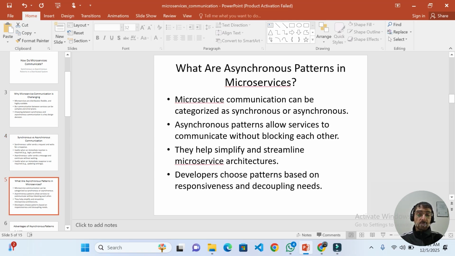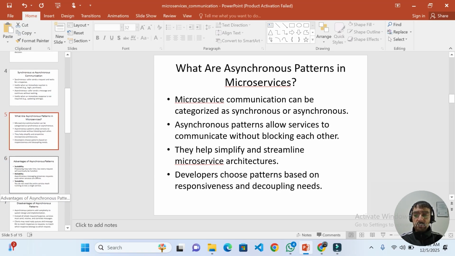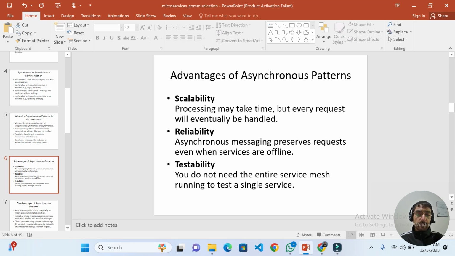Why asynchronous patterns in microservices? Microservices communication can be categorized as synchronous or asynchronous. Asynchronous patterns allow services to communicate without blocking each other. They help simplify and streamline microservice architecture. Developers choose patterns based on responsiveness and decoupling needs. Advantages of asynchronous patterns: they are scalable, reliable, and testable.